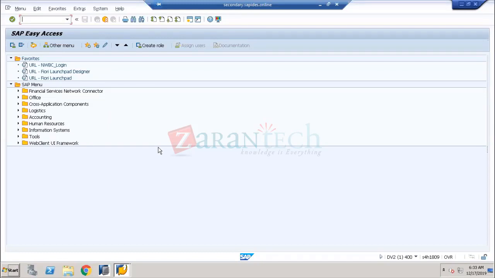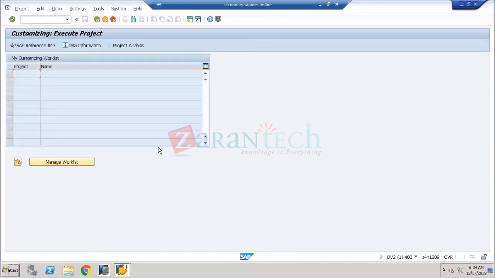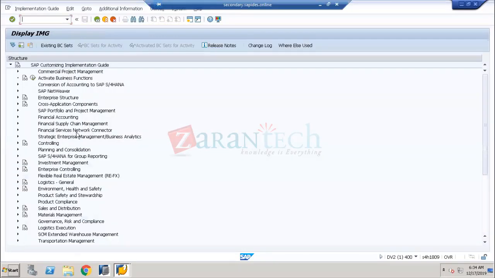So I would like to go to the company. I'm giving a command called SPRO. SPRO is the command we have to use. If I press enter, I'll go to the IMG screen. So here we are going to start the implementation guide. This is exactly what we call the implementation guide. I'm going into the implementation guide. Here you can see all the functional modules are displayed.